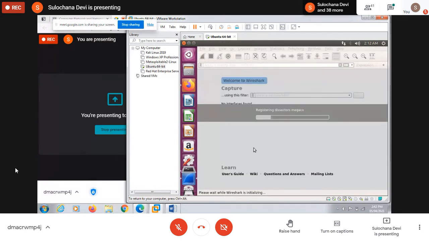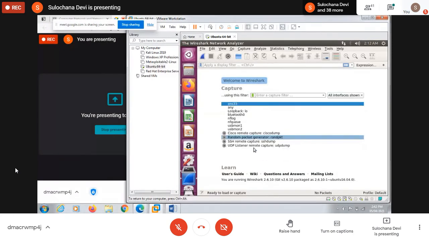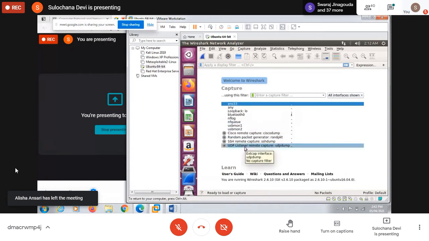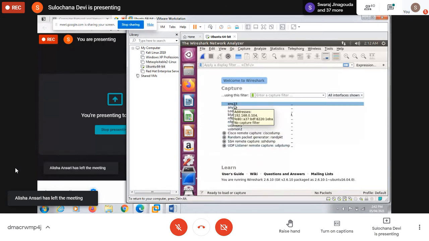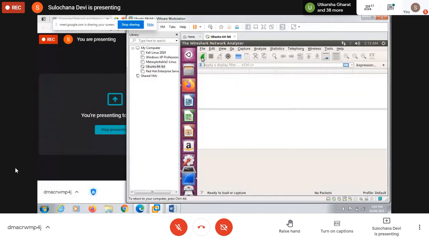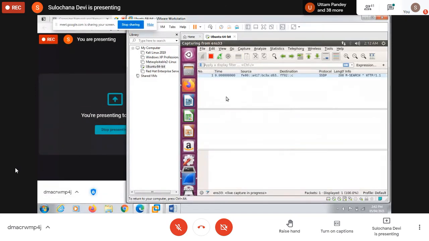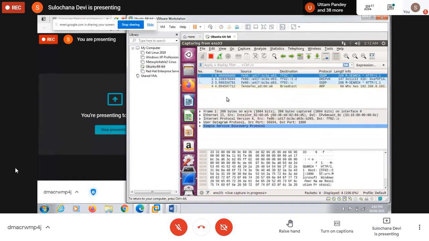Okay, so Wireshark is started. In this, these are different interfaces on which it can capture. I want ens33, and you can just click start capturing. Now it will start capturing. Whatever you do on your machine, all the packets transmitted and received will be captured.